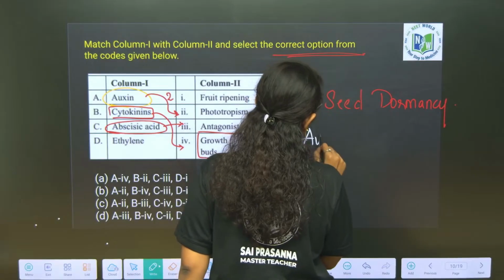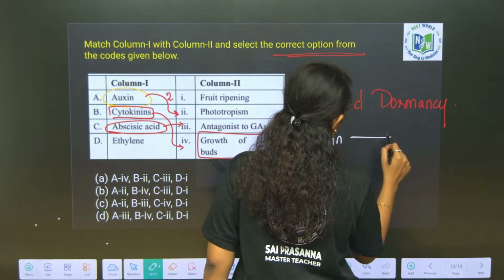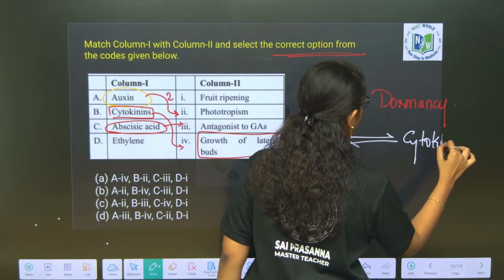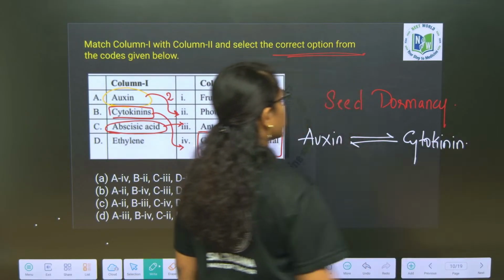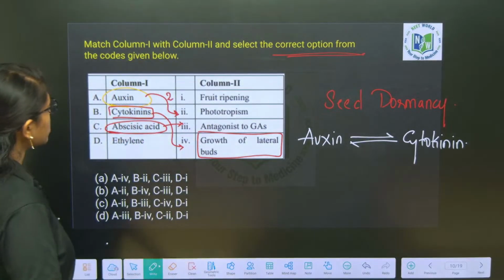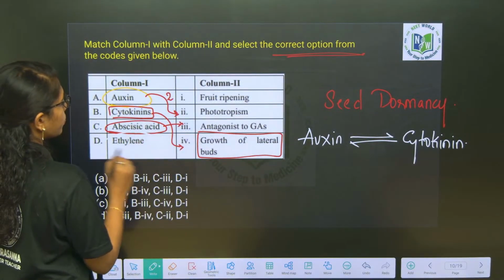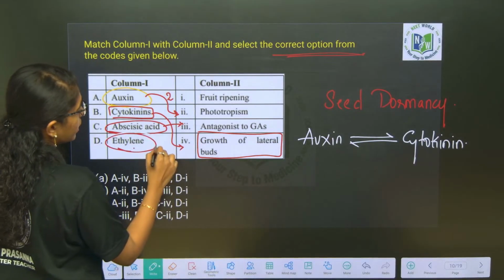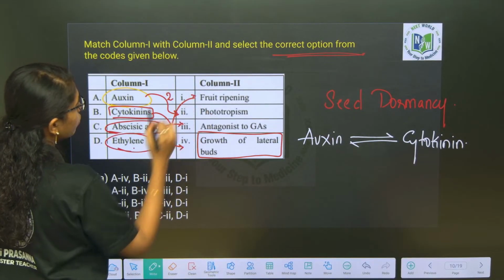Next, ethylene is primarily involved in fruit ripening.